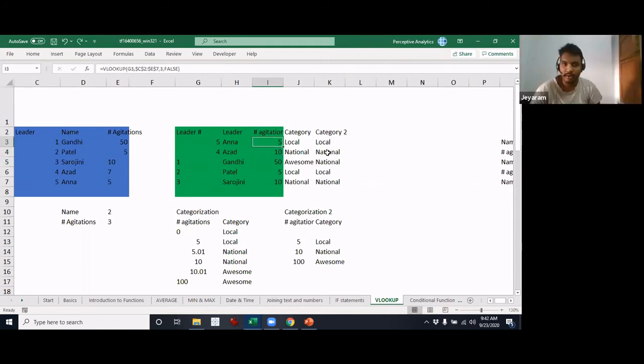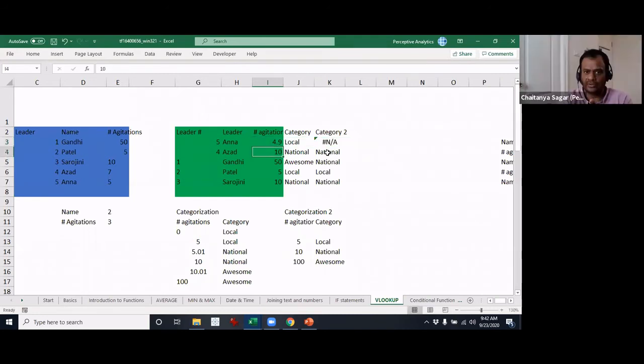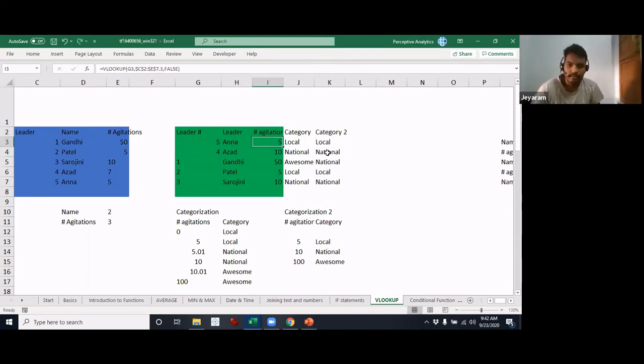Ethne, can you give 4? Yeah, there you go. I have given 4.9 and it says not applicable. So if anything is below, it's not taking it up. So this is how it's working.